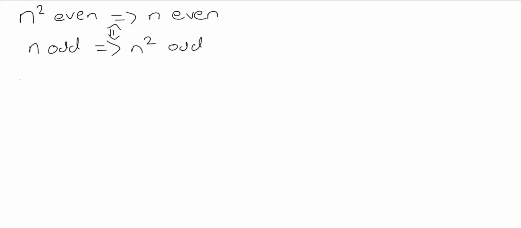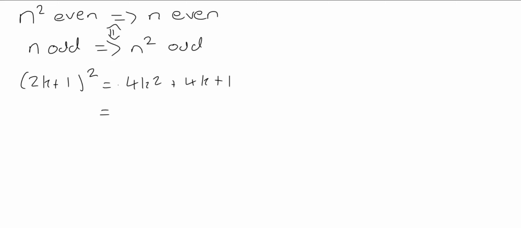So if n is odd, then n can be written in the form 2k plus 1, where k is an integer. And expanding out n squared, which is (2k plus 1) squared, we get 4k squared plus 4k plus 1.